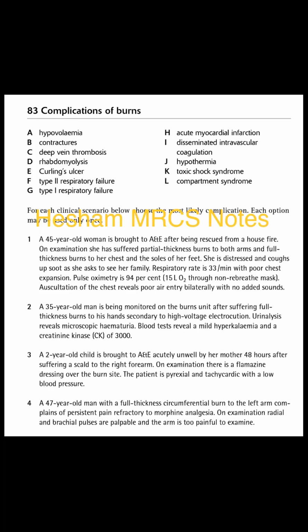A 45-year-old woman is brought to accident and emergency after being rescued from a house fire. On examination, she has suffered partial thickness burn to both arms and full thickness burn to her chest and the soles of her feet. She is distressed and coughing up soot as she asks to see her family. Respiratory rate is 33 per minute with poor chest expansion. Pulse oximetry is 94% on 15 liters of oxygen through a non-rebreather mask. Auscultation of the chest reveals poor air entry bilaterally with no added sounds.